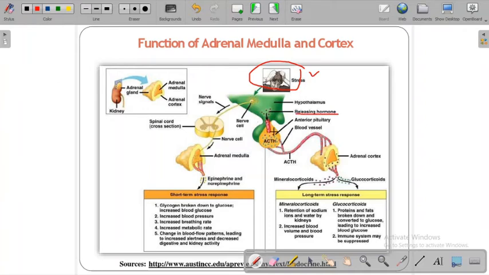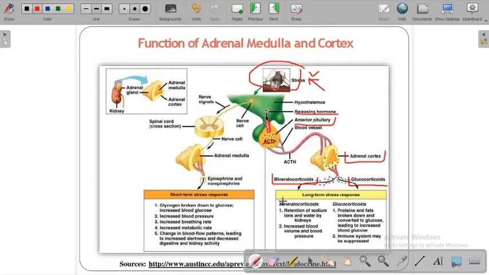This hormone binds to the anterior pituitary gland and releases adrenocorticotropic hormone. ACTH, released in the blood, reaches the adrenal gland, and the adrenal cortex is stimulated by ACTH and produces glucocorticoids, mineralocorticoids, and also adrenaline, to relieve the stress.